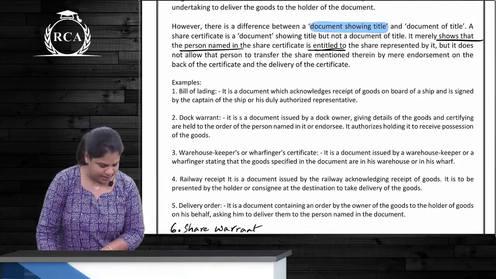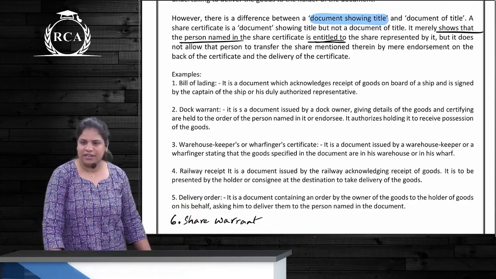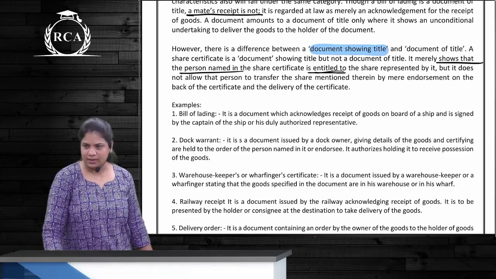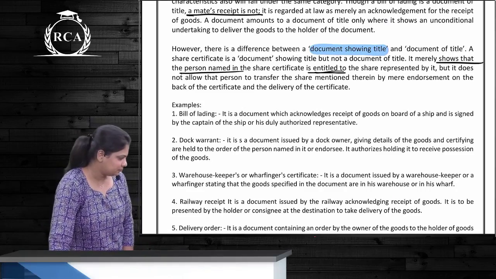This chapter is over, right? The bill of lading, dock warrant, all of these are what? They are all documents of title to goods. Clear?